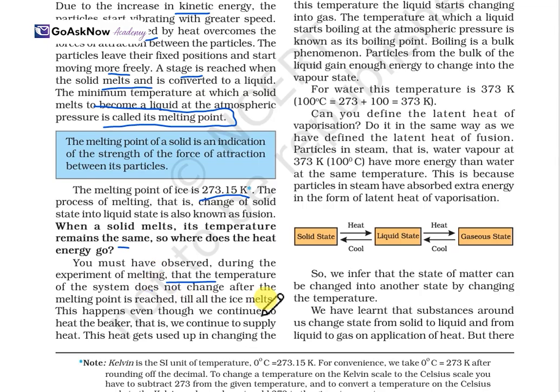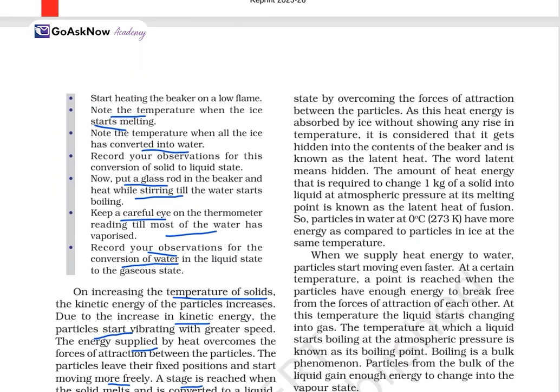Till all the ice melts, even though we continue to heat the beaker and supply heat, the temperature stays the same. The heat goes into changing the state by overcoming the force of attraction between the particles. As the heat is absorbed by the ice without showing any rise in temperature, it is considered to be hidden in the contents of the beaker, and is known as latent heat.